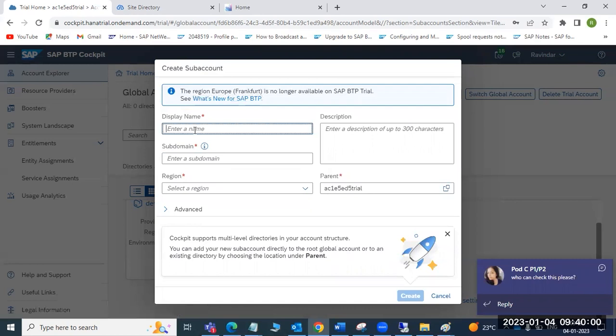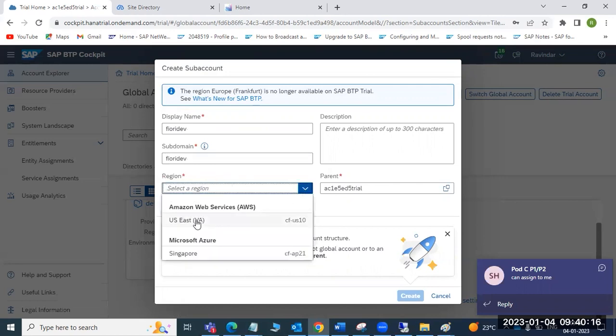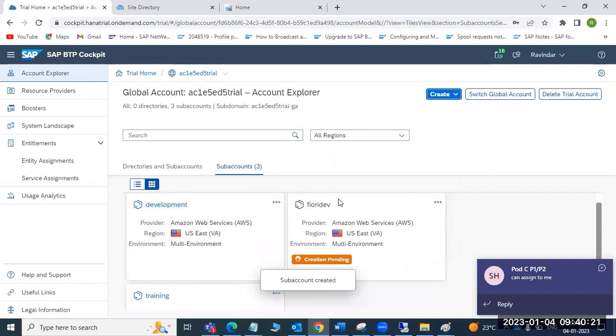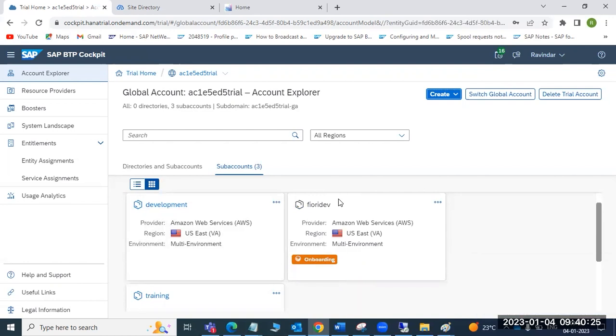Maybe Fiori dev. This extension comes by default automatically, and if we want to rename it, we can rename it. So just click on AWS US 10, and click on the create button. This is for the sub account creation.